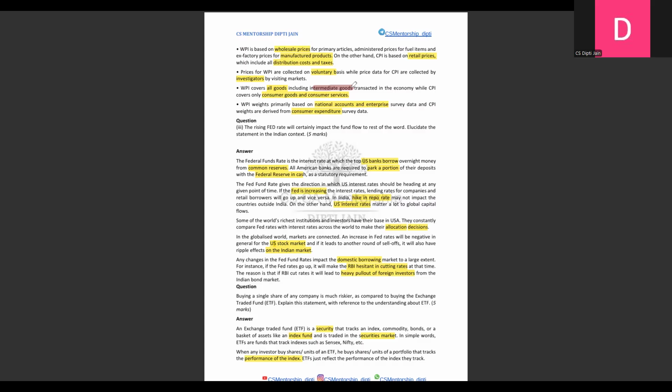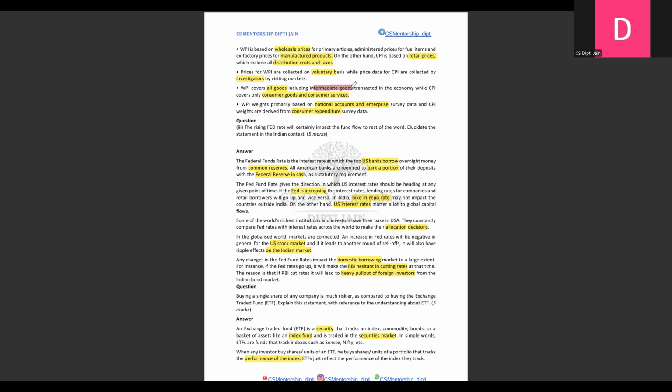Fourth takeaway: a globalized world has made the markets very much connected, right? So an increase in trade risk will have a negative impact on the stock market. So the fourth takeaway is the stock market. It will also affect the US stock market, and again we have to compare our Indian market. So we will say that the round of sell-offs will also have an impact on the Indian market. So what we have taken up: what is the Fed rate, second, how an increase in the Fed rate affects the market, third, how allocation decisions are affected by it, and how the stock market is affected by it.